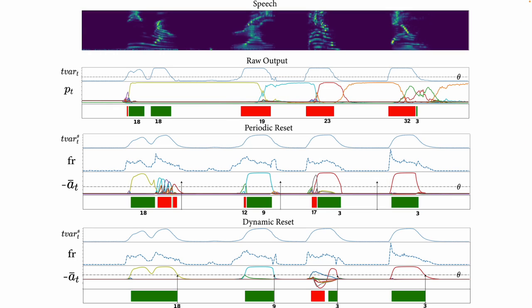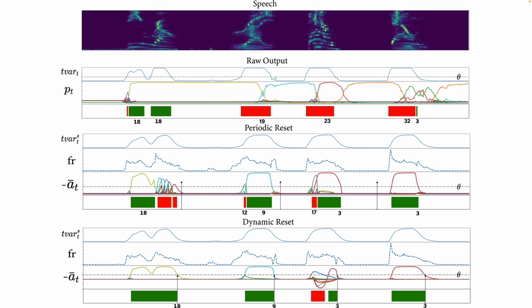There is one example of concatenated keywords from GSC V1. We selected 4 correctly classified samples from the datasets and turned them into a longer sequence. We feed this longer sequence into the network. The green here means correctly classified, and the red means wrong. The arrow here tells the time when to reset the network.